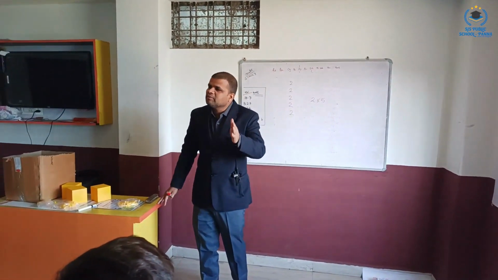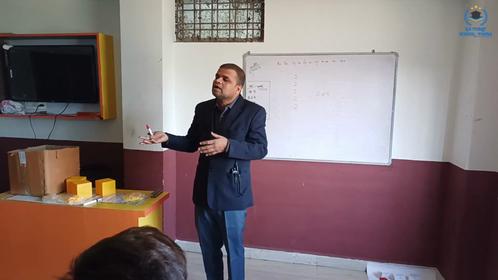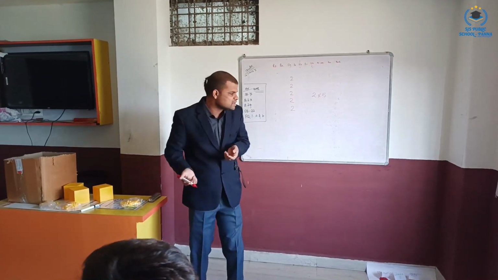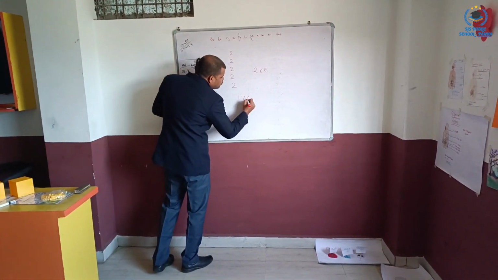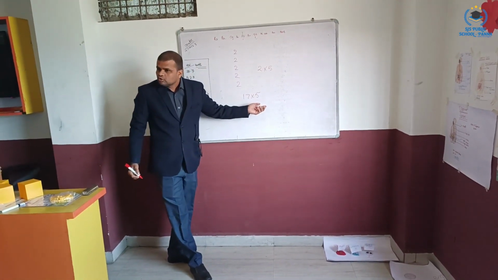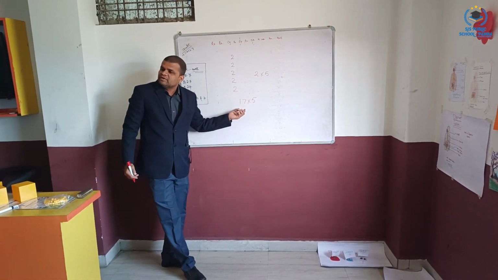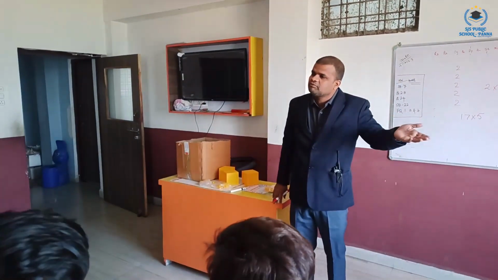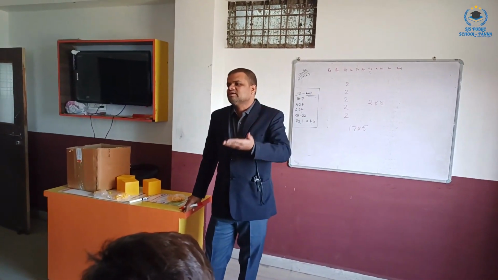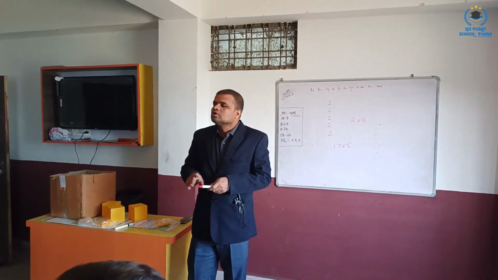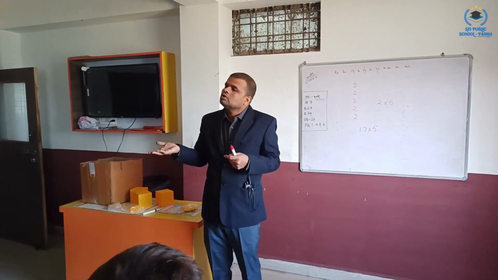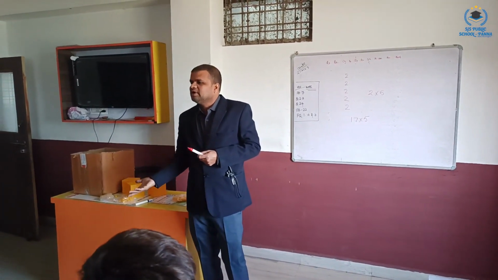So they are same. Multiplication is nothing but repeated addition, and that is the reason we developed tables for our short calculation. For example, if we are doing 17 into 5, that means we are adding 17 five times. So you get the same answer if you multiply 17 with 5 or you add 17 five times. So if somebody asks how multiplication and addition are related, multiplication is nothing but repeated addition.